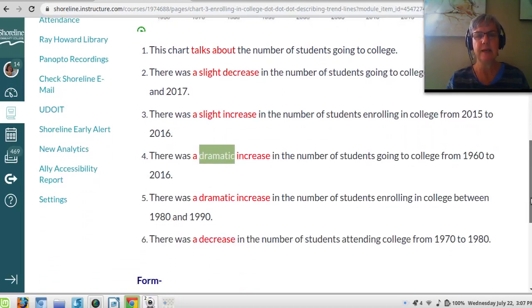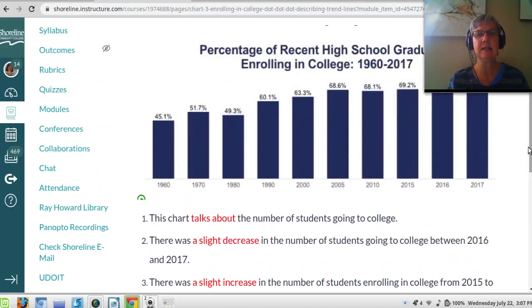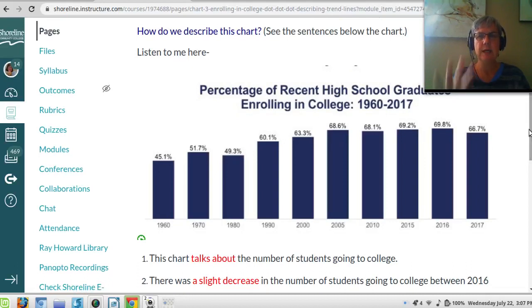That's a lot. And number 6, there was a decrease in the number of students attending college from 1970 to 1980. Yep, a decrease. It's a slight decrease, about 52% to about 49%. That's a slight decrease between 1970 and 1980, from 1970 to 1980. Pretty interesting, huh? A lot of Americans, about 2/3 of Americans, go to college after high school. Now, college means community college or university. It's both together, okay?